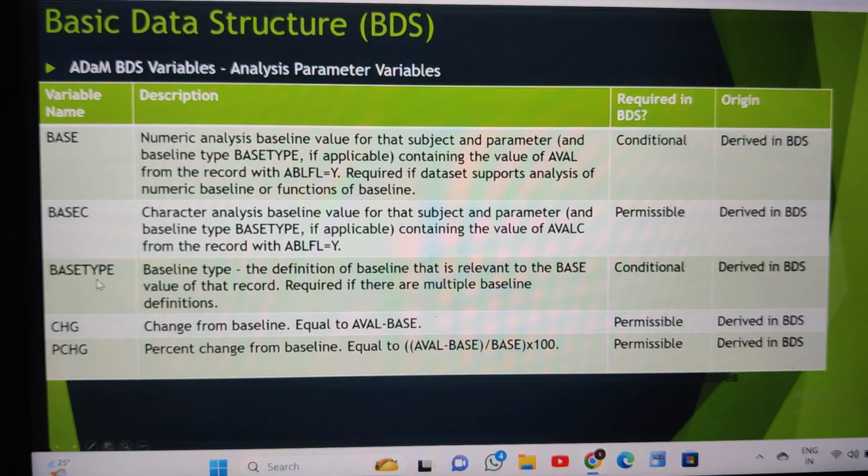Change is nothing but what was the change, EVAL minus BASE. For example, our base value is 90 and EVAL is 93. So 93 minus 90, what is the difference? The change value is 3. Percentage change is EVAL minus BASE divided by BASE into 100. This is the principle. Is that clear? Is everyone clear so far?